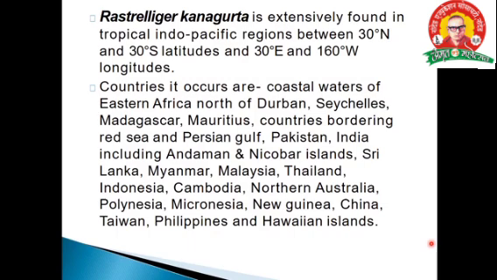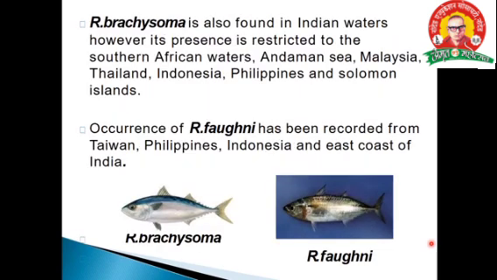It is a famous fish already, as I told. Brachysoma is also found in Indian waters, however it is restricted to the South China waters, Andaman Sea, Malaysia and Thailand also. The next species, faughni, has been recorded from Taiwan, Philippines, Indonesia, and the east coast of India also.